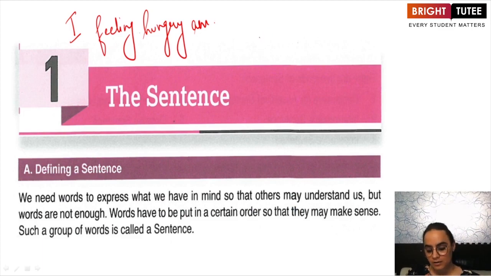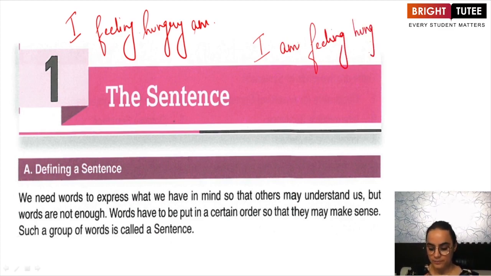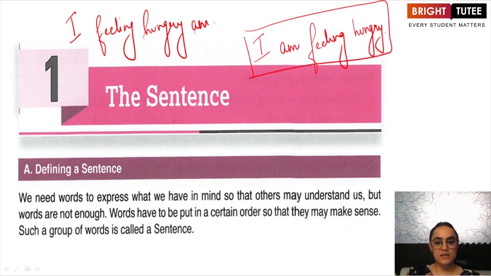However, if I rewrite the sentence as "I am feeling hungry," now it is a sentence. Why? Because now the words are arranged in a logical manner. Now the sentence is making sense. So thus, the first was not a sentence. However, the second sentence that we've written classifies itself as a whole sentence.